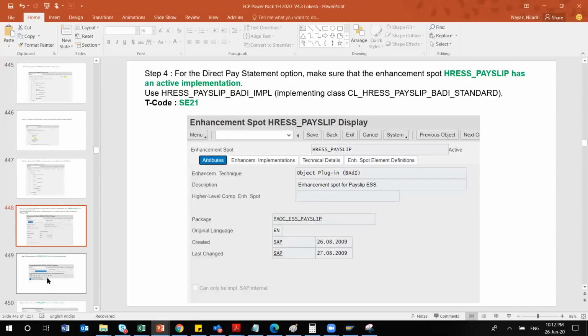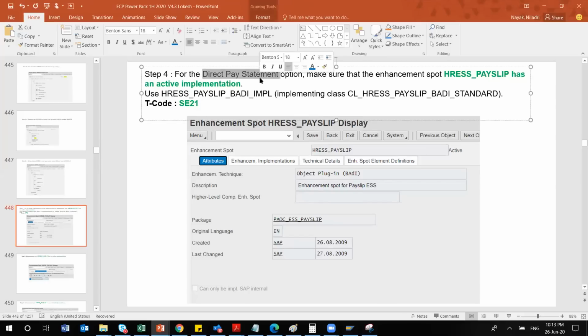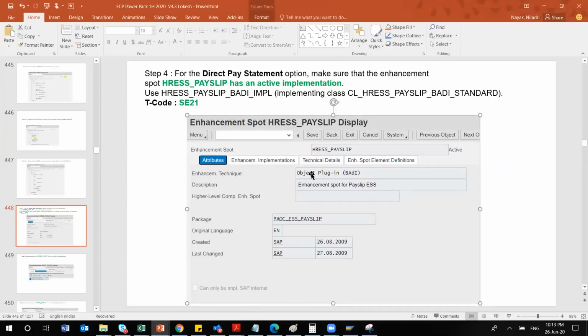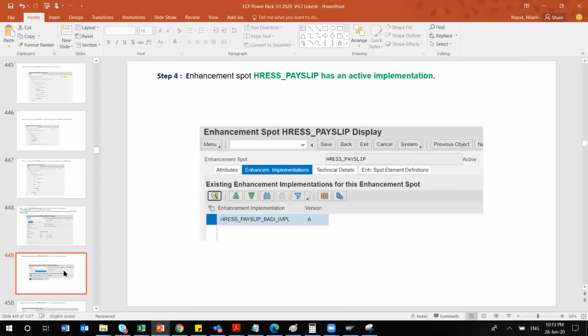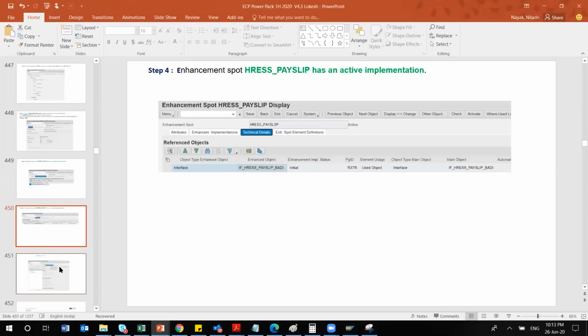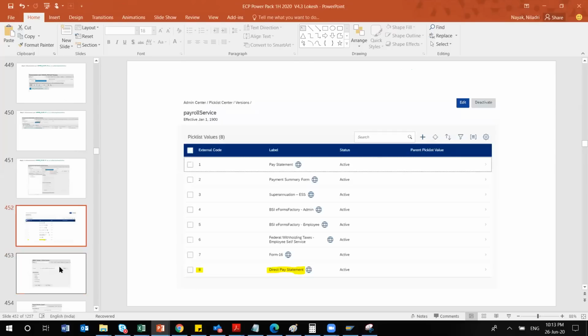Then the technical part comes here. Step number four, if you are using the direct pay statement option, you have to ensure this HRESS payslip has an active implementation. So this must be active. You can see in this screenshot, you have to implement it. The T code is AC21. It must be active. After doing this, you'll be able to see your payslip has an active implementation, shown as A, enhancement implementation.